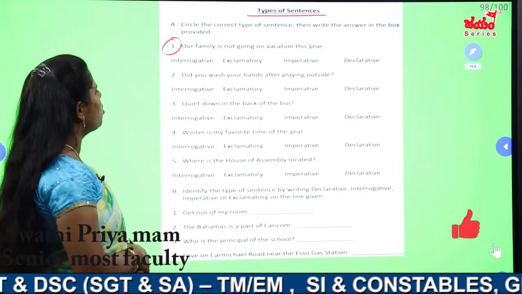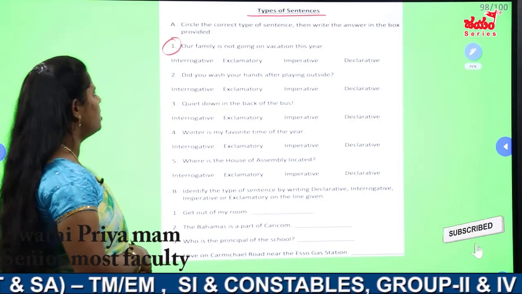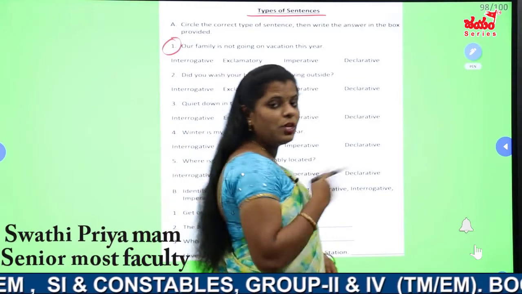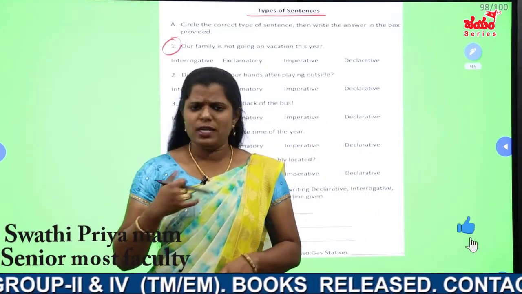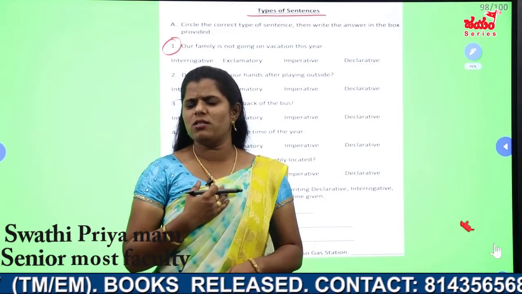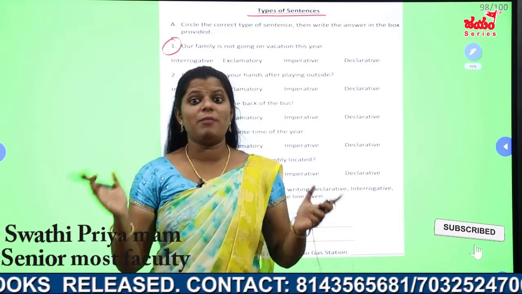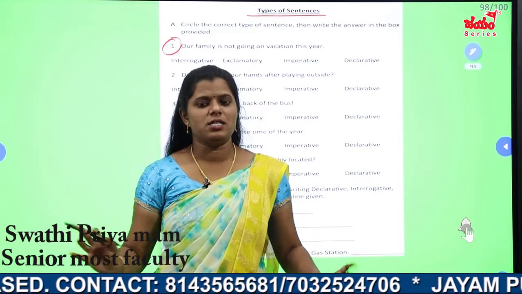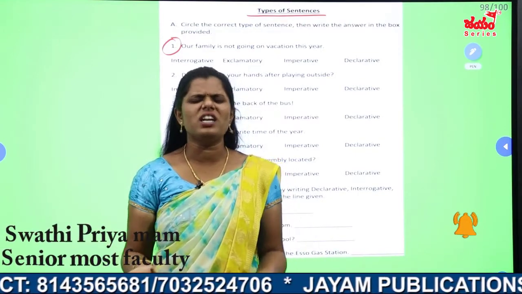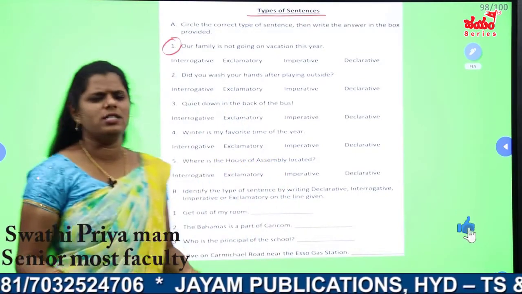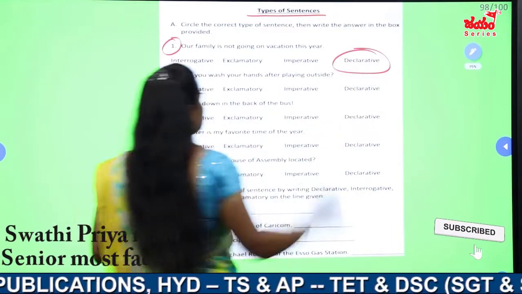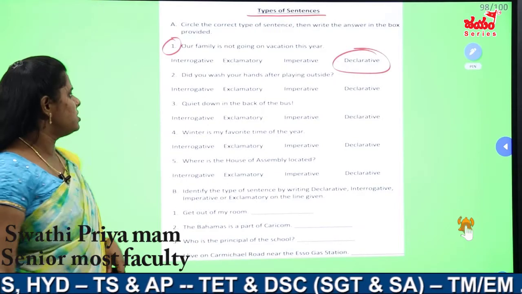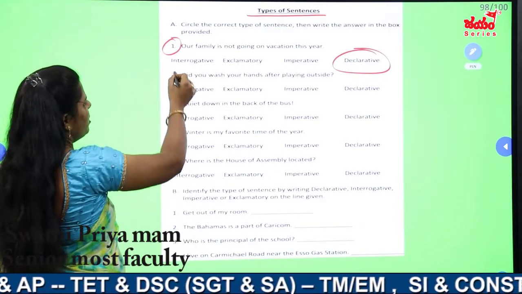Our family is not going on vacation this year. It is not question. It is not any suggestion. It is not exclamation. It is normal sentence. Our family is not going this year. So normally I am telling, normal sentence, general statement. It means declarative sentence. Declarative sentence. Next. Second one, see everybody.